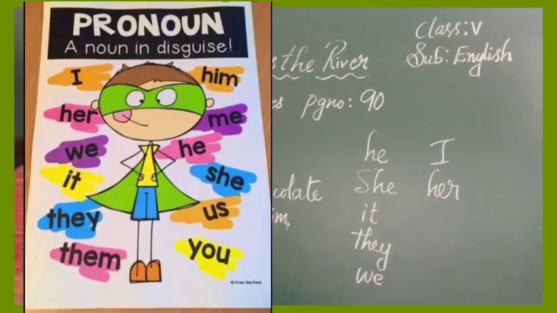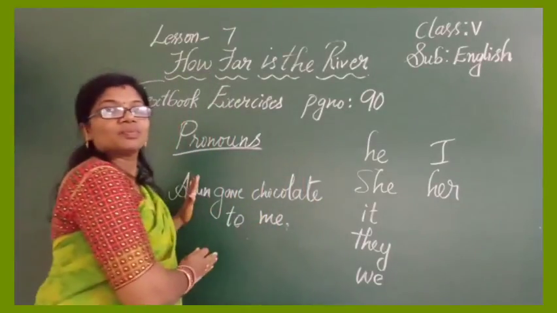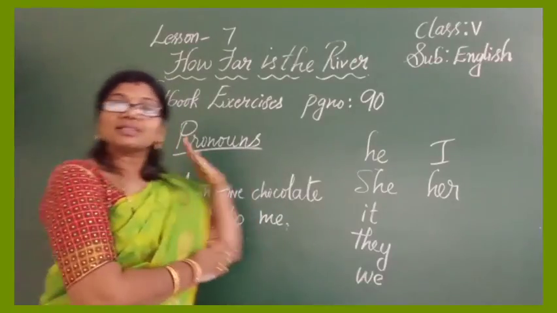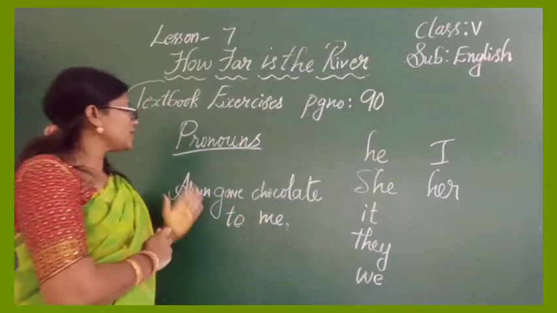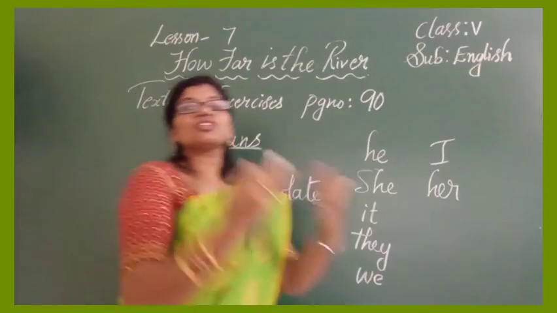Are you following me? Now let's take: Arun gave chocolate to I. Is it correct? I is for the subject place, you know. But in the object place, you cannot use I. So what can you use? Arun gave chocolate to me. So you should know that some pronouns we use in the subject, and some pronouns we use in the object. You cannot start with me as a subject: Me gave a chocolate to Arun.